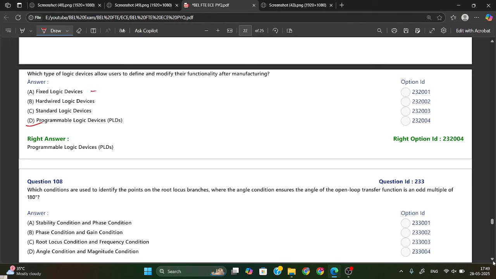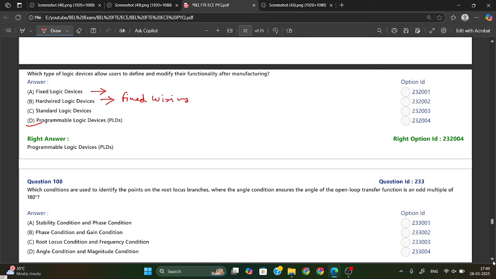This fixed logic device is permanently set. You can't modify it further; it is fixed at manufacturing time. Then there is the hardwired logic device. Here they use fixed wiring, so you can't modify it further.